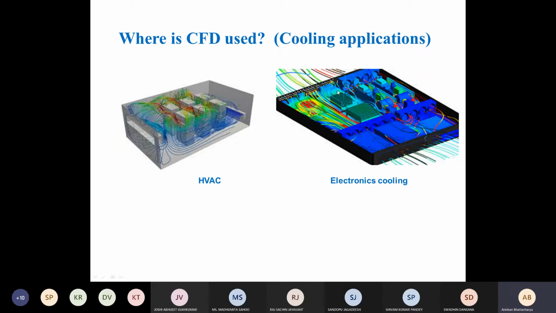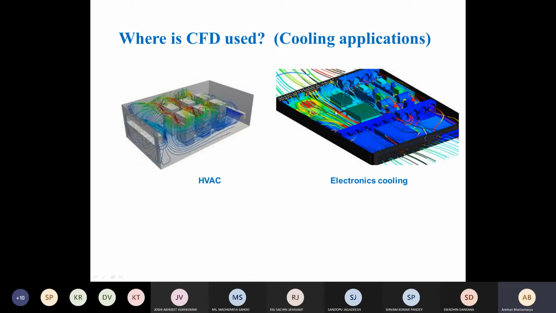If we do not carry away this heat, it is going to damage the electronic components inside the laptop, or inside your desktop if you have one. So the heat needs to be carried away using different mechanisms like forced convection, flow of air, or using fins or heat pipes. All this again can be studied using CFD, how the flow occurs within the fins. You can see that higher-end desktops nowadays